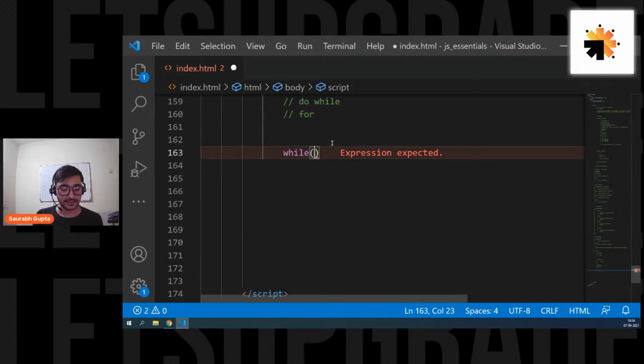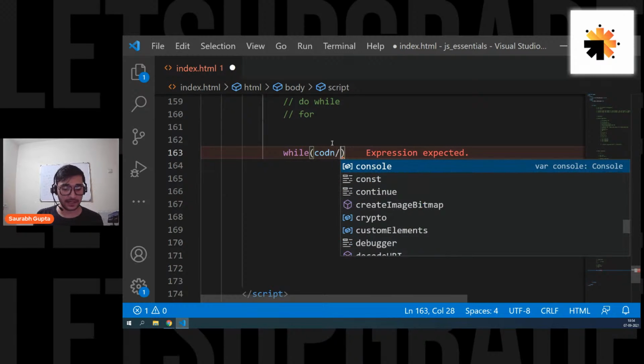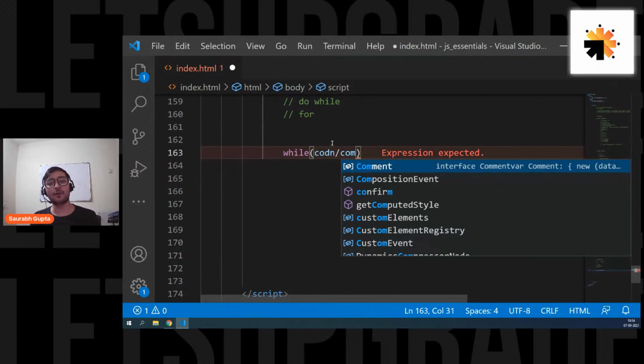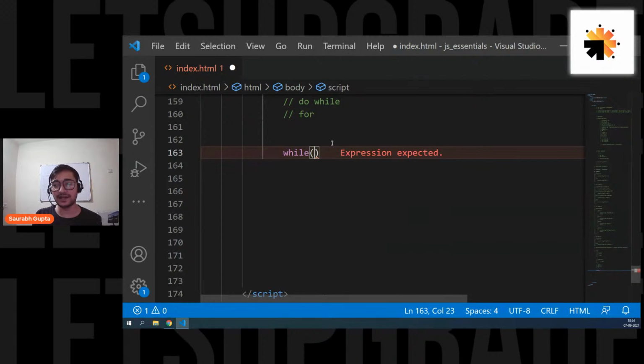Inside this, you can put your condition or comparison. But if you want to put a condition or comparison, you need some data, according to the step-by-step thing we learned yesterday. To write a comparison, you need some data. For data, we have to create a variable. So let's create a variable here, var num, and let's put it as 1. Perfect, fine. I have data.